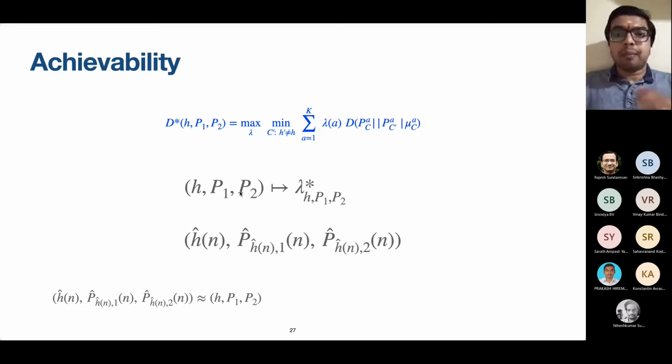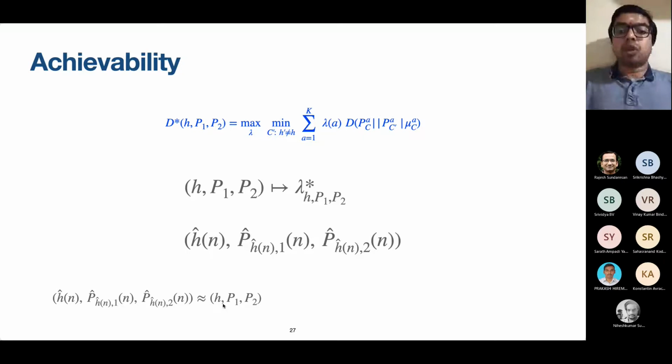Now, if this happens, notice that in this expression for D star, this maximum is attained by lambda star H, P1, P2. So what this expression is telling us is that in order to achieve this constant D star in the lower bound, we need to sample the arms according to lambda star for H, P1, P2. Otherwise, we cannot get D star. Because we don't know what H, P1, P2 is, we also don't know the exact lambda star. But if we can eventually touch this lambda star, we are good enough. We will eventually be sampling according to lambda star, and we will eventually get to the lower bound.